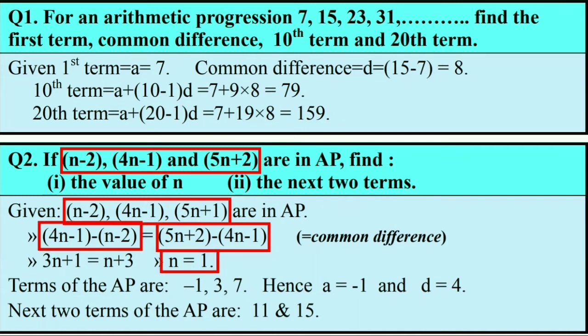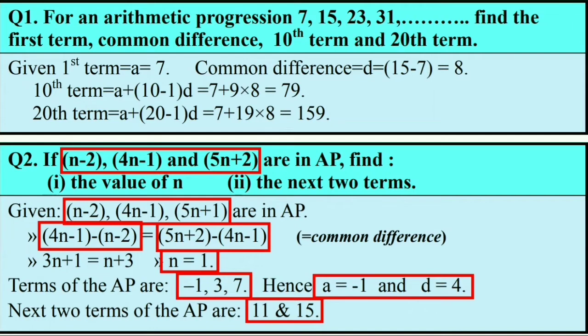Hence, by putting the value of n as 1 in the given three expressions, we obtain the numbers in the progression, and they are minus 1, 3 and 7. Well, here it is clear that the first term is minus 1 and the common difference is 4, and hence the next two terms of the series are 11 and 15.